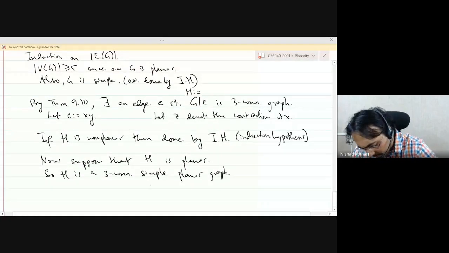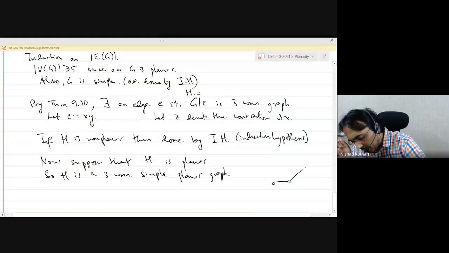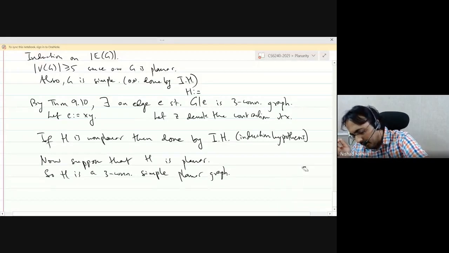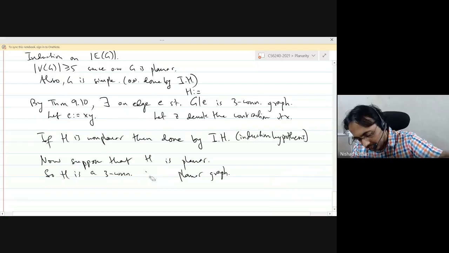Why is it simple? Is that true? If I contract an edge, actually I might be fooling myself. I could get something like this. Sorry, H may not be simple. Let's not state that.